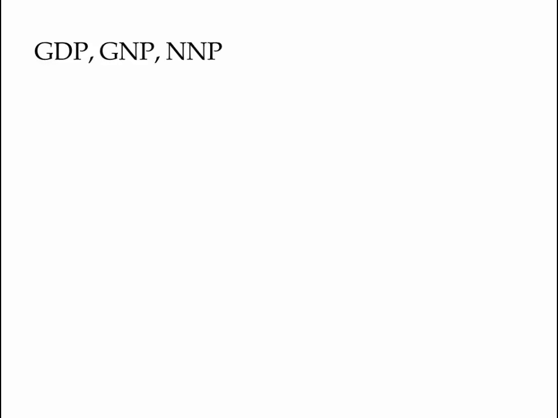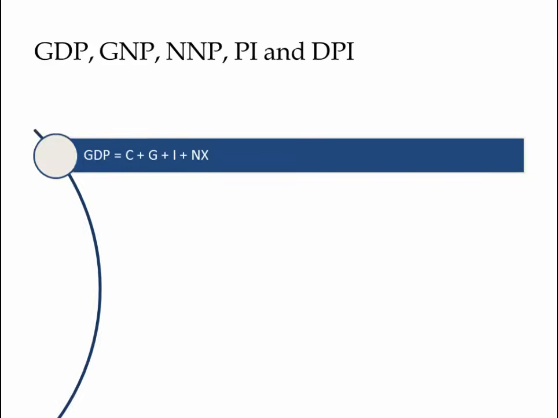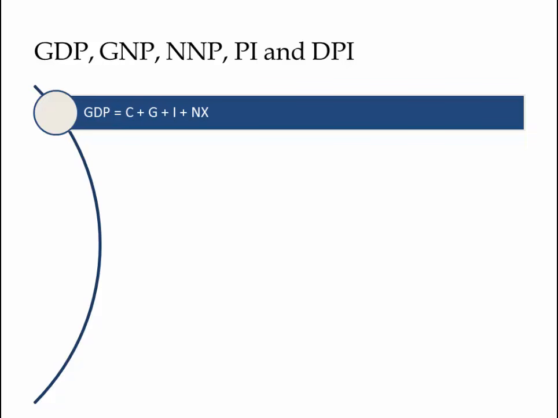Let's look at each of these topics in the end so that we can understand it in a more crisp way. GDP. GDP is nothing but C plus G plus I plus NX. Remembering it is consumption expenditure, government spending, investments and net exports.